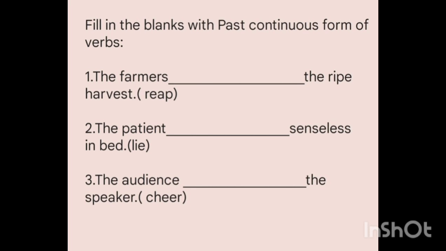Followed by ing form of cheer. Cheer will become cheering, was cheering. So the sentence will be the audience was cheering the speaker.